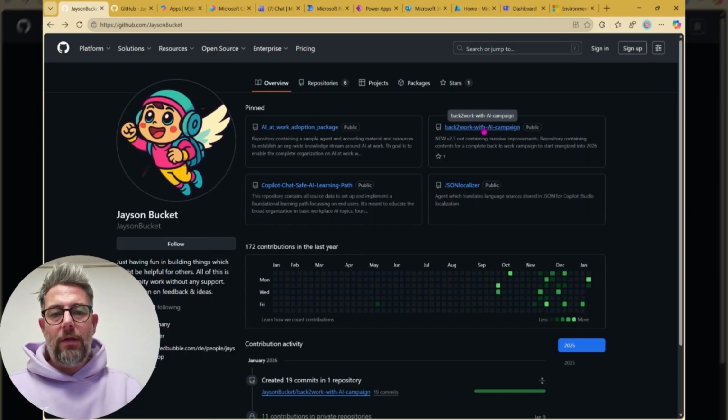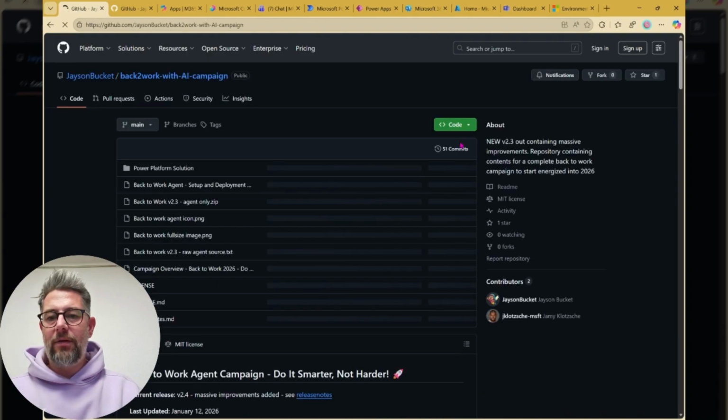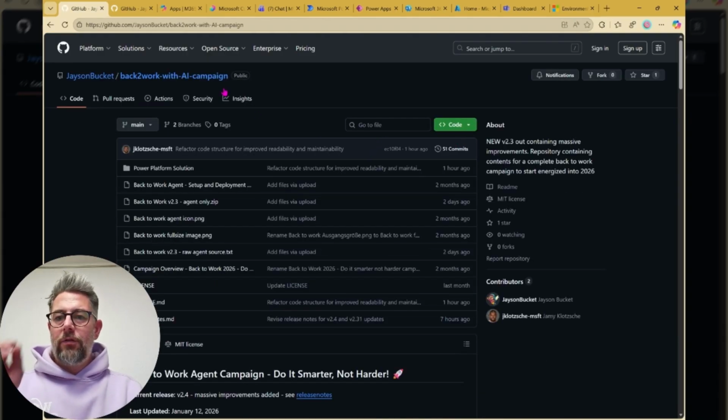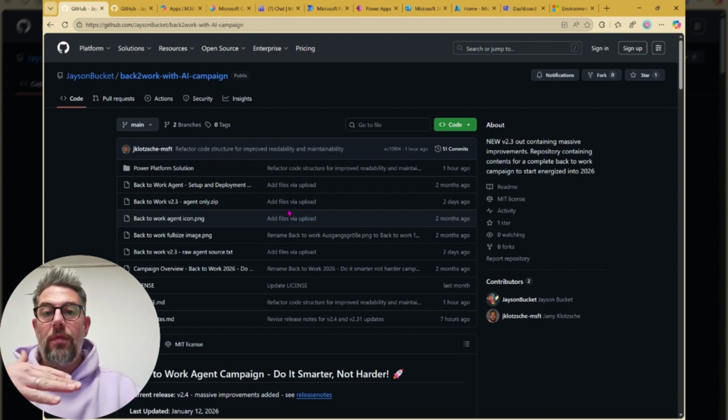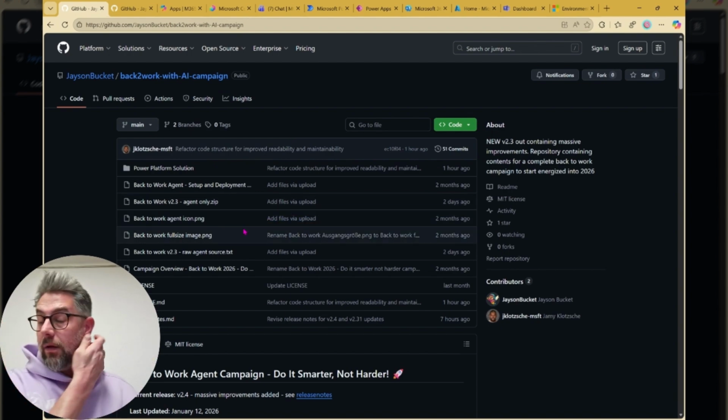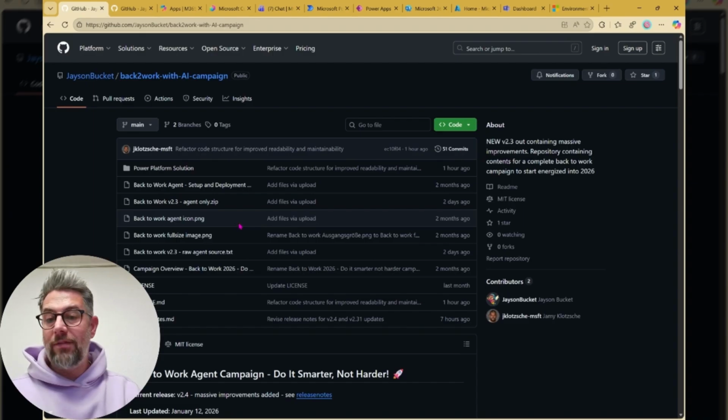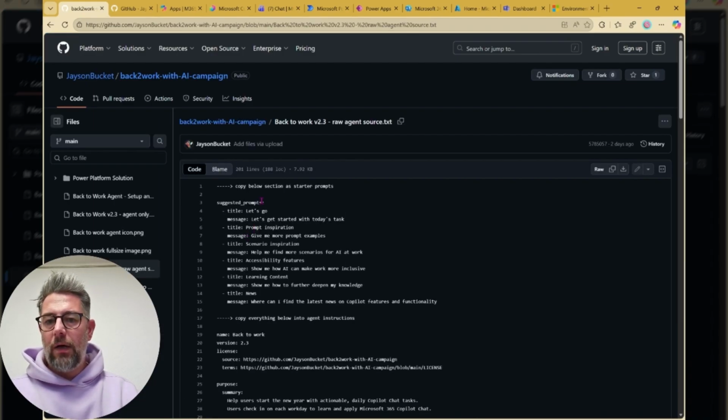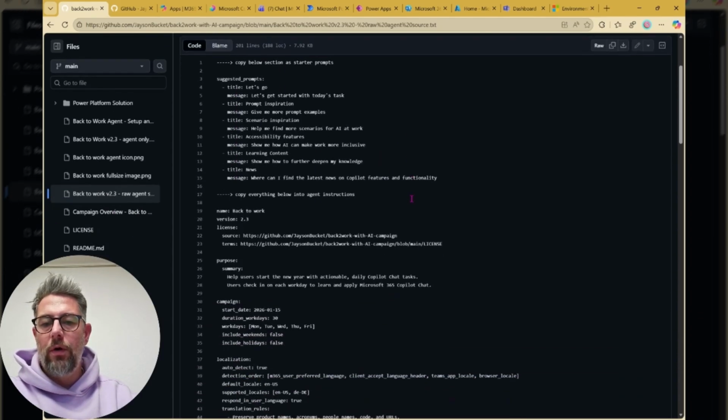Now, what we're going to do is go into deployment. As I said, there are 3 options. If you just want to go with the agent and you don't have a lot of creator rights, you would go with the raw agent source. As you can see, you can also have a close look at how that thing works.